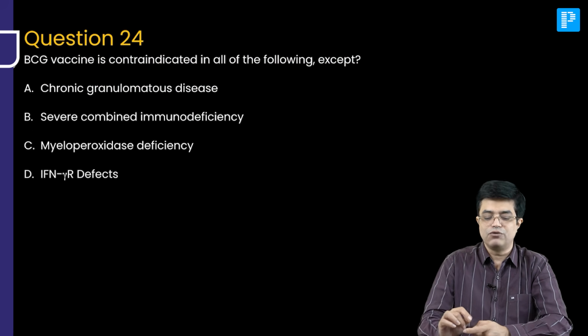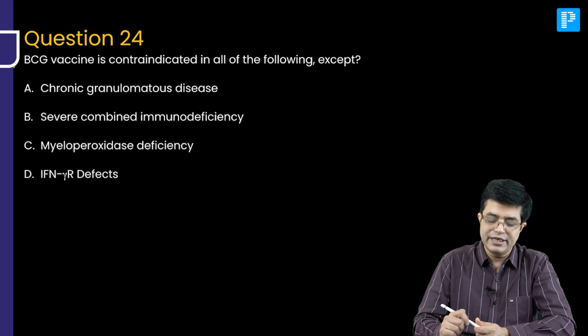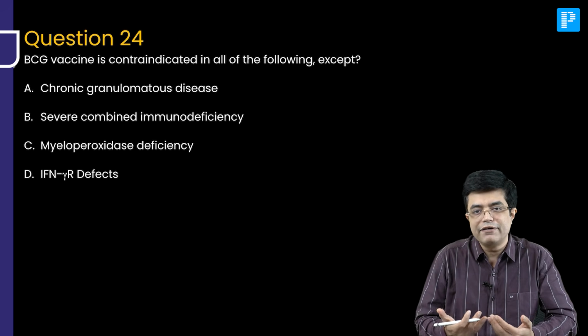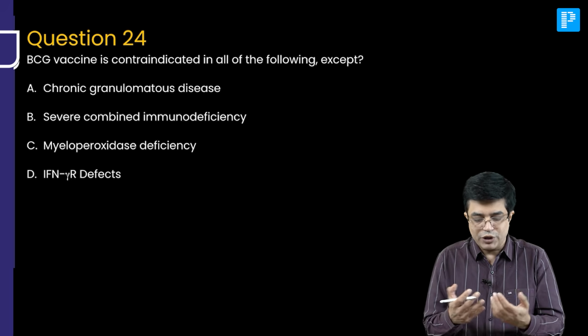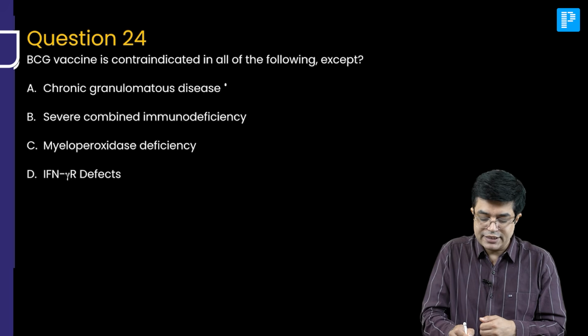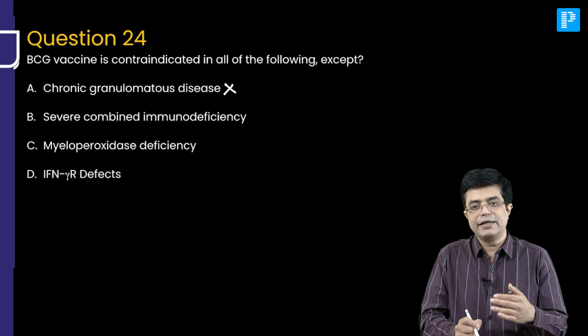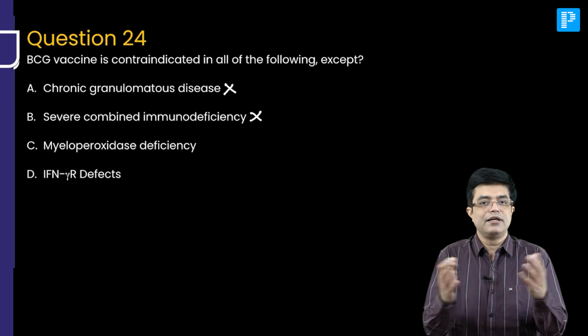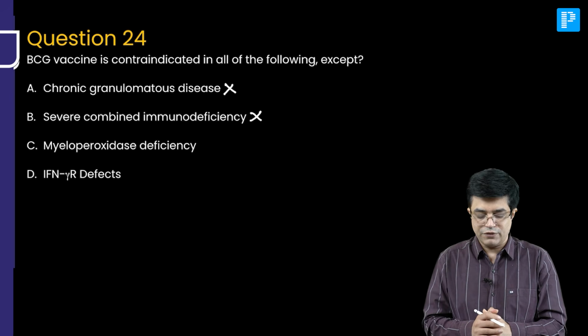Now, question number 24. BCG vaccine is contraindicated in all of the following except. BCG vaccine is a live attenuated vaccine. So, would it be avoided in chronic granulomatous disease? Yes, it is to be avoided. They can develop disseminated BCG. Severe combined immunodeficiency, SCID, B cell, T cell, both are deficient, you will avoid.